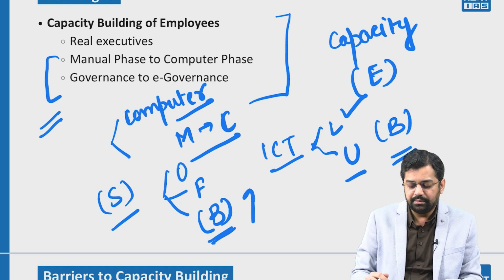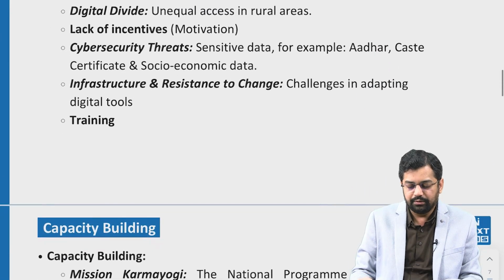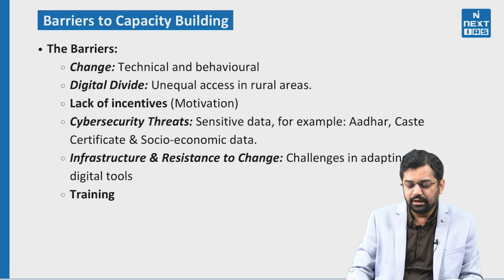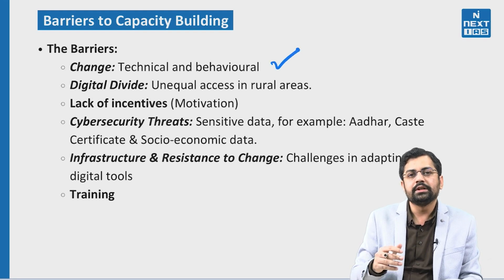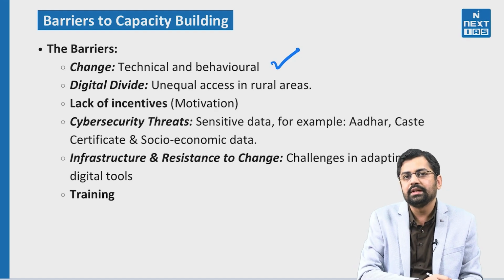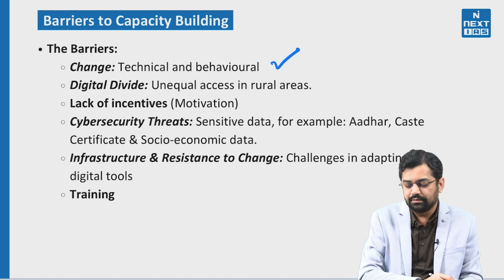So the major barriers this article talks about, we can easily divide into five or six. As I have already mentioned, the first is the change with respect to learning new technologies, and it requires self-motivation so that the person is keen to learn, make the system efficient, and upgrade himself or herself, right?